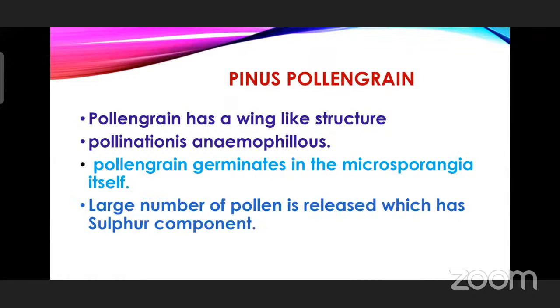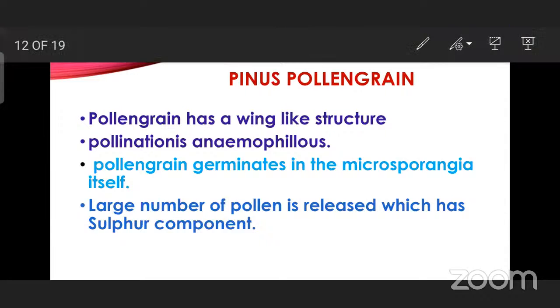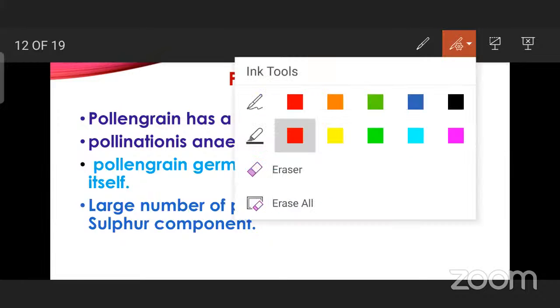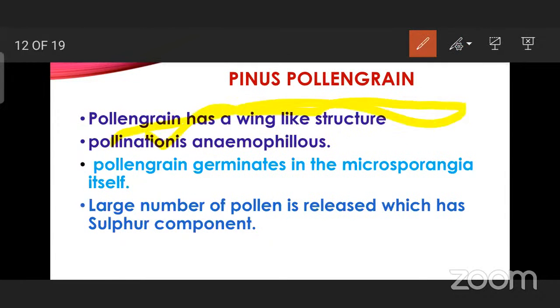A large number of pollen is released which has sulfur component, and that's why if you see a pine forest, there will be a yellow color cloud which is called sulfur cloud. That is because of the pollen which are more in number. It is released at the terminal end only. The male pollen grains are released on the top layer of the plant body, and the sulfur cloud can be seen. That sulfur cloud is nothing but the sulfur component present in the pollen grain, giving it a yellow color appearance.